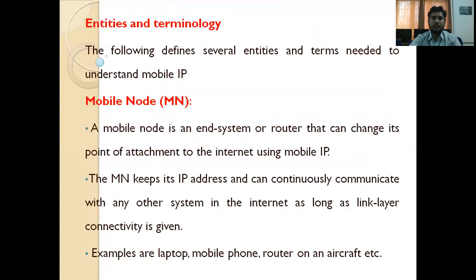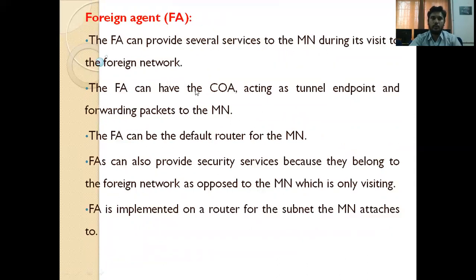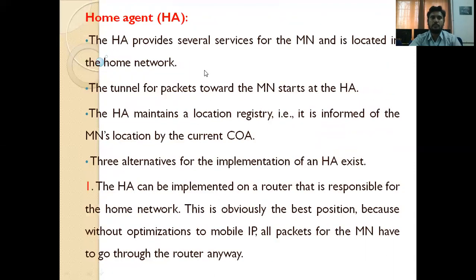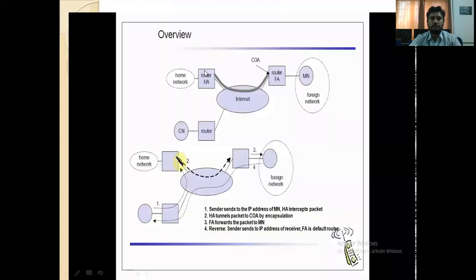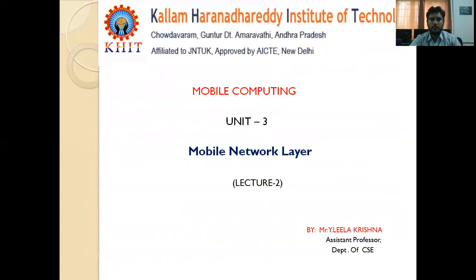these are the terminologies we have to know before going to the IP packet delivery. So: mobile node, correspondent node, home network, foreign agent, care of address, and home agent. Okay, correspondent node, home address, home agent, foreign agent, mobile node, and care of address, where it is placed in the foreign agent. Okay, that we covered in lecture number 1.